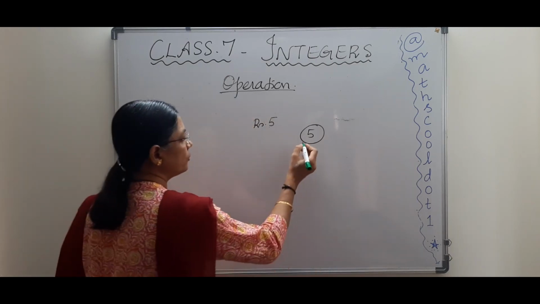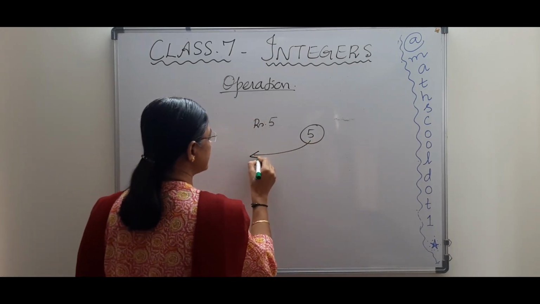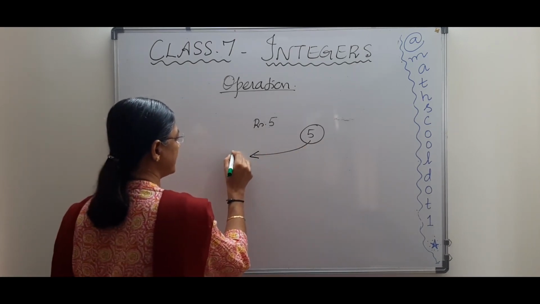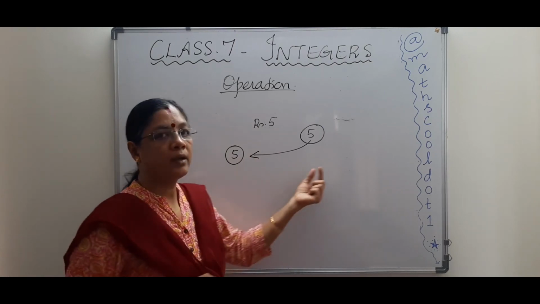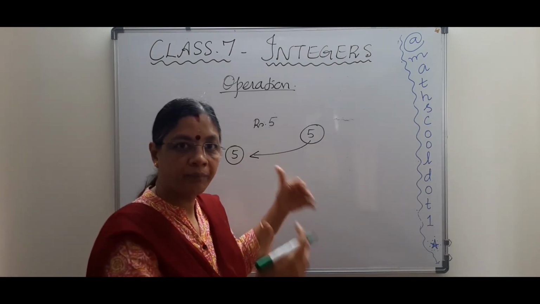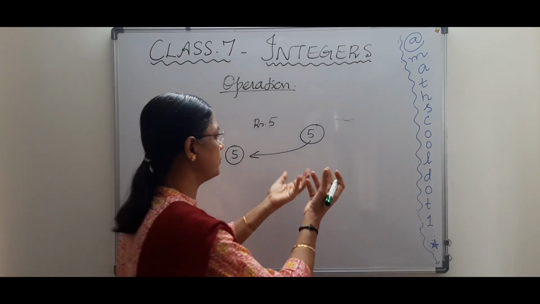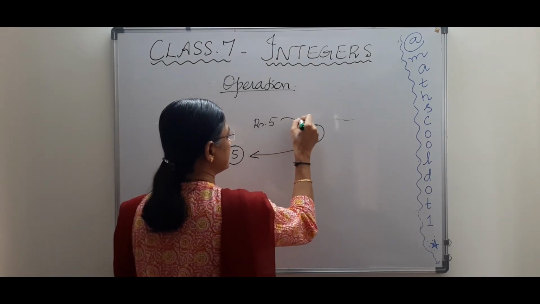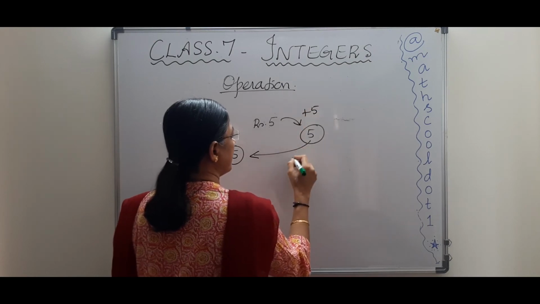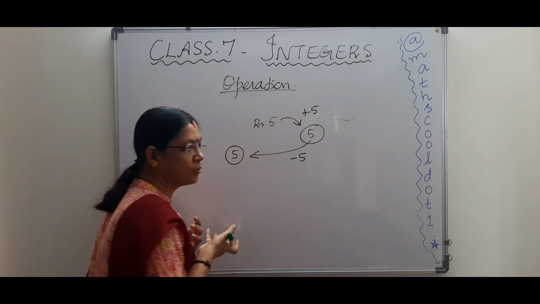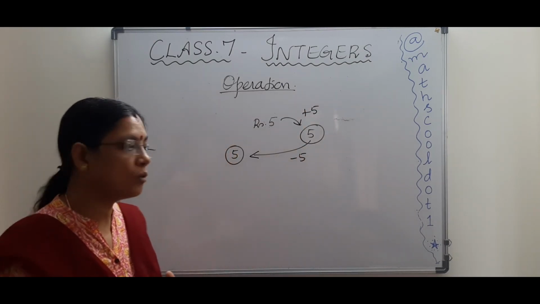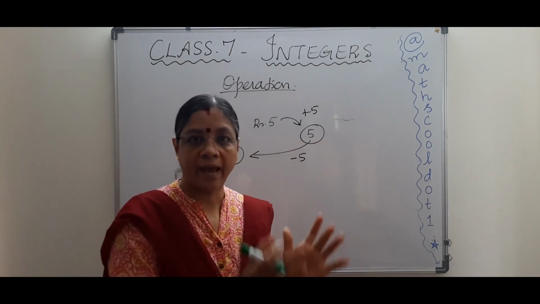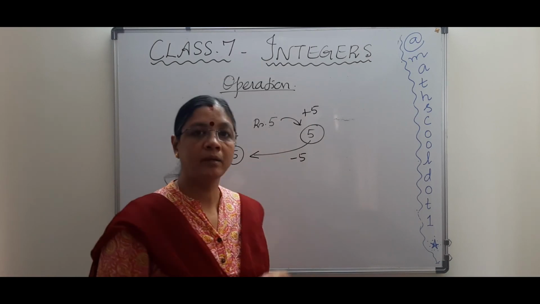So what are you doing? You give the 5 rupees to my friend, so he gets 5 rupees now. But what happens? You are taking away 5 rupees from your purse and you are giving it. So let us take what you get is plus 5 and what you spend, what you give, as minus 5. So we indicate or denote the opposite actions by plus and minus.